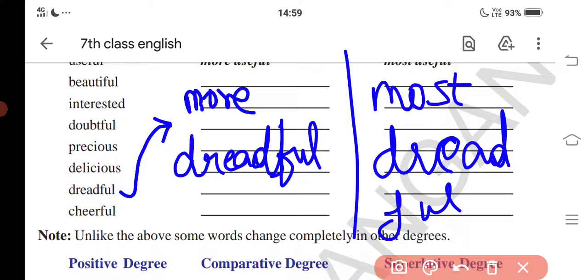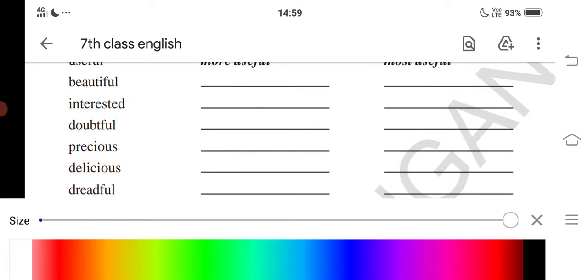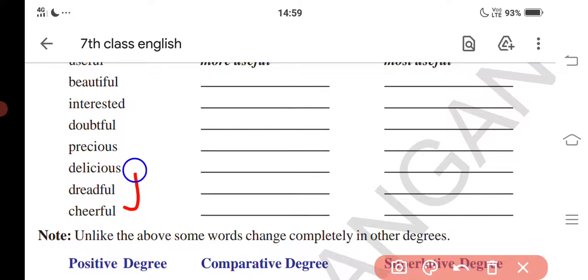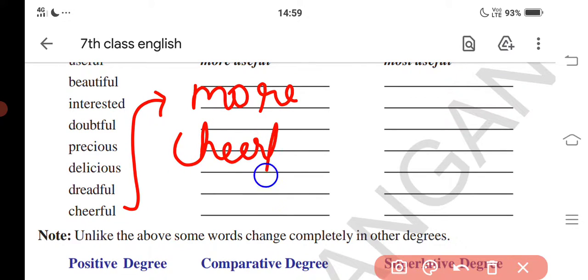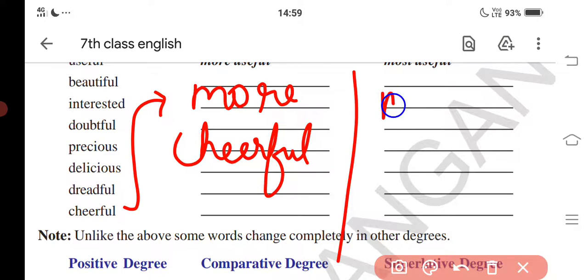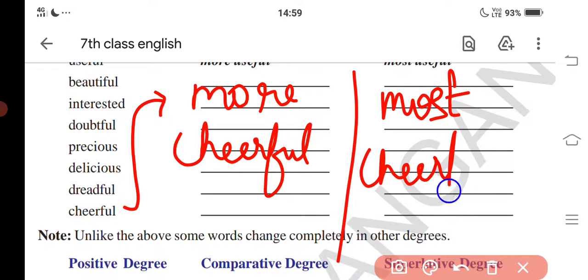Okay. Now for the word cheerful. Cheerful we'll see. More cheerful, most cheerful. Okay, these are completed. Let's see next one.